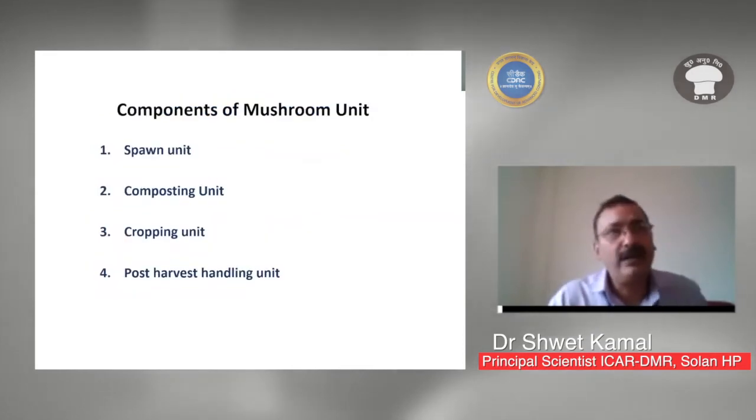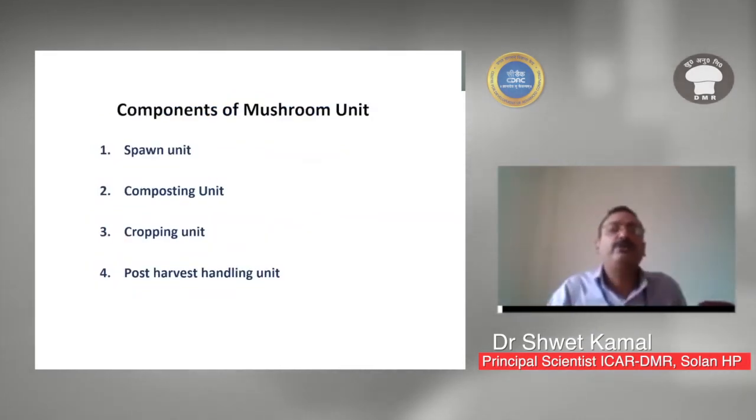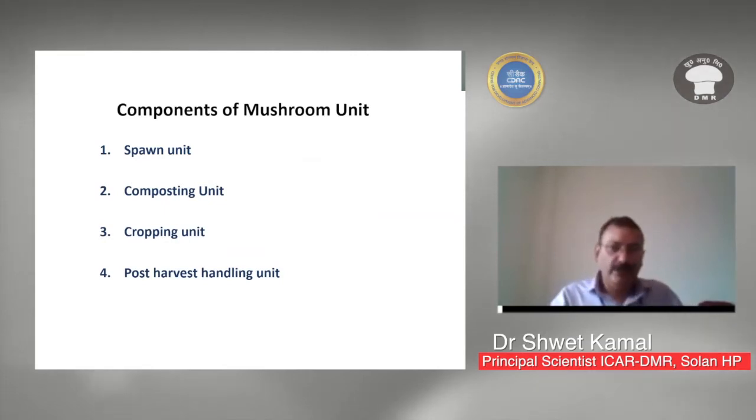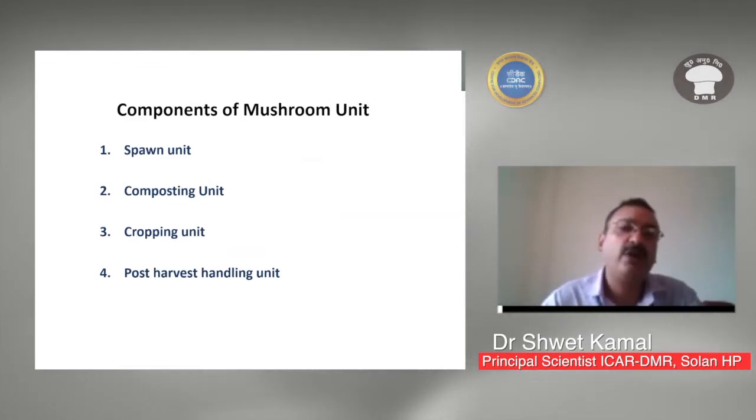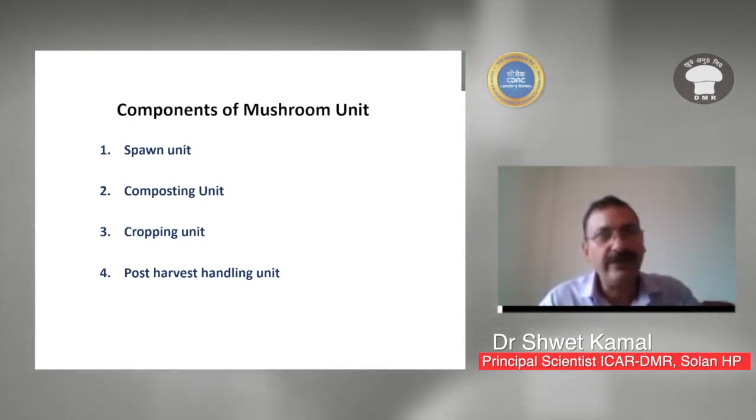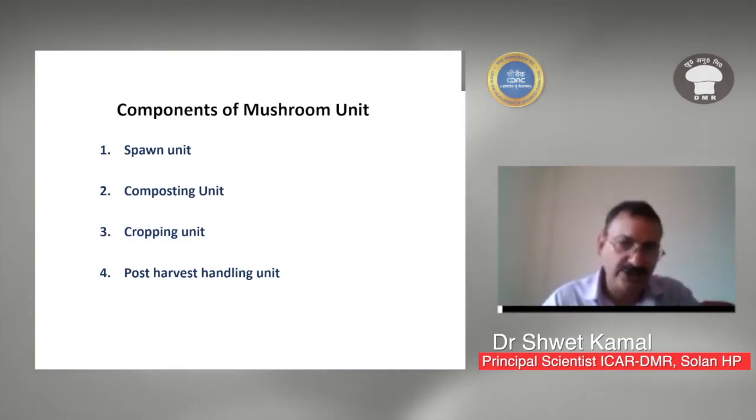So coming to the components of the mushroom unit. A mushroom unit has four components basically. One is the spawn unit, another is the composting unit, third is the cropping unit, and fourth is the post harvest handling unit. In case of smaller units, up to 1500 tons per annum production, you need not go for a spawn unit. But for more than 1500 tons per annum production, you need a spawn unit. Then composting unit and cropping unit are mandatory. Then post harvest handling you can have or you cannot.